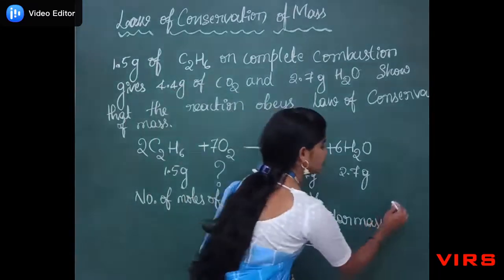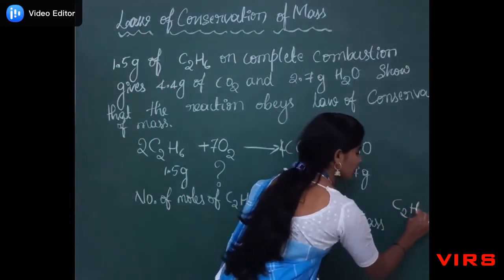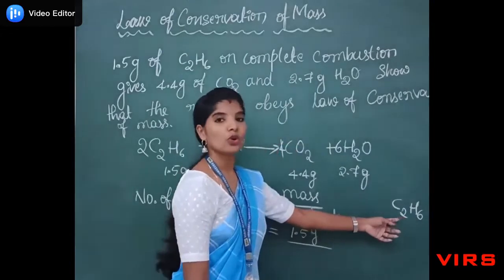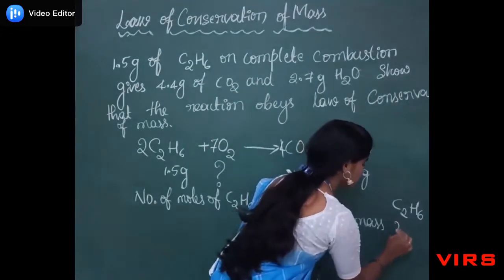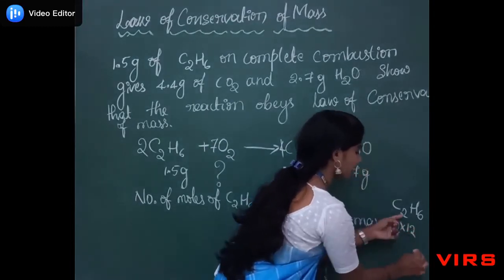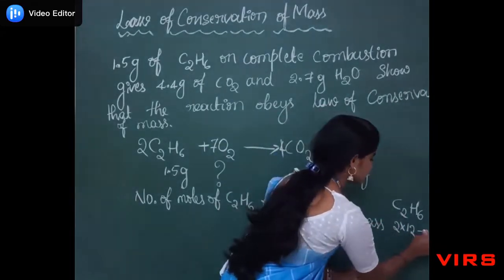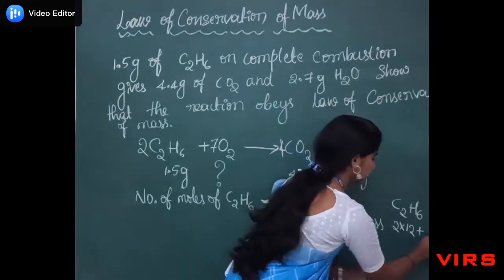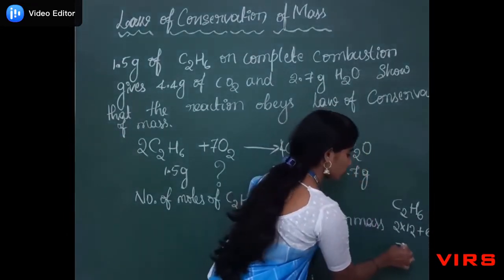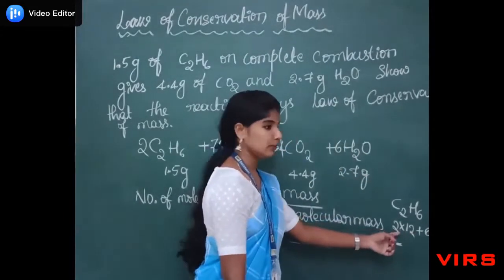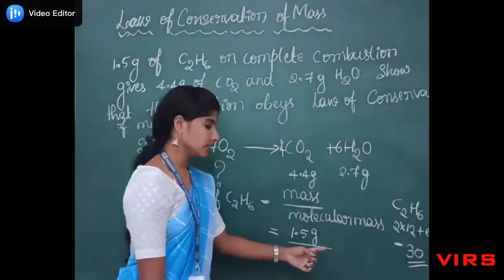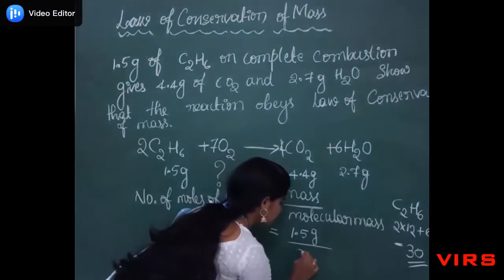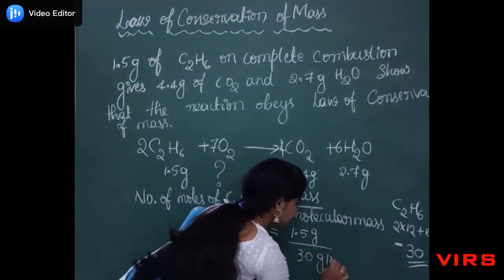So the formula is C2H6. Atomic mass of carbon is 12, so 2 into 12 because 2 atoms are involved here, and hydrogen is 1, so 1 into 6, 6. So 12 twos are 24 plus 6, that is 30. Molecular mass of ethane is 30. Substitute here 30 gram per mole.